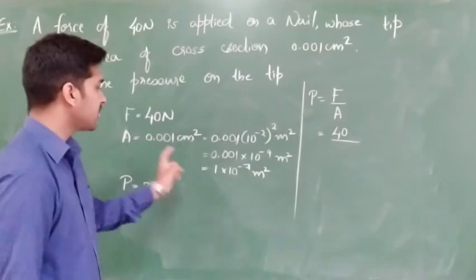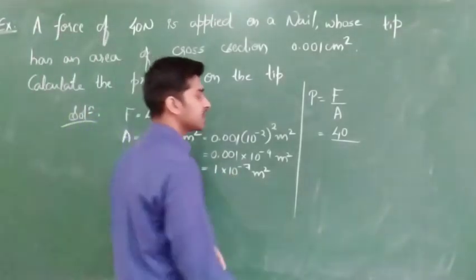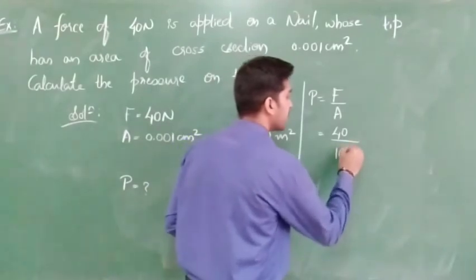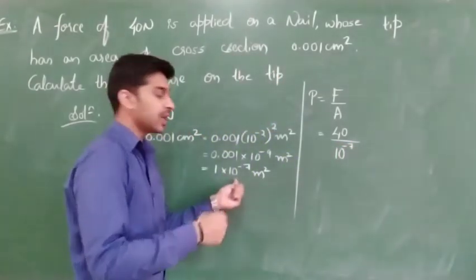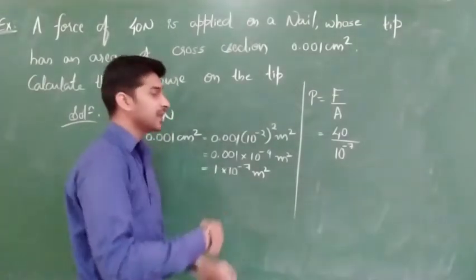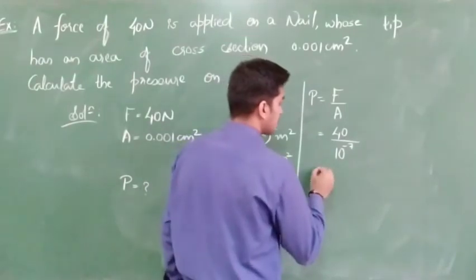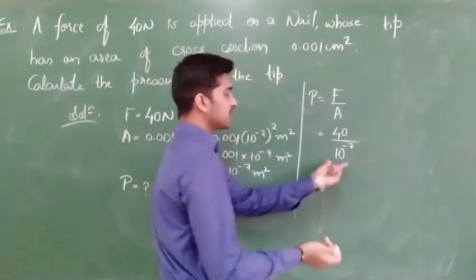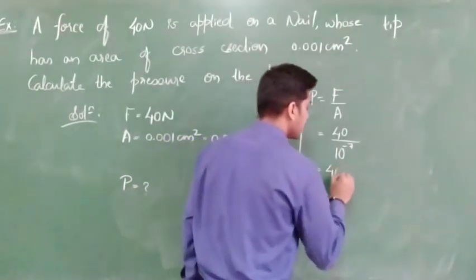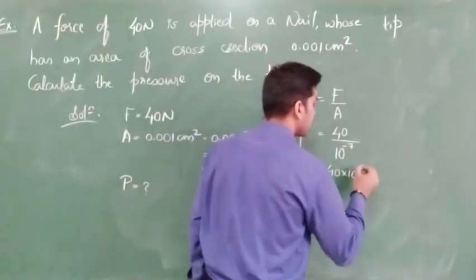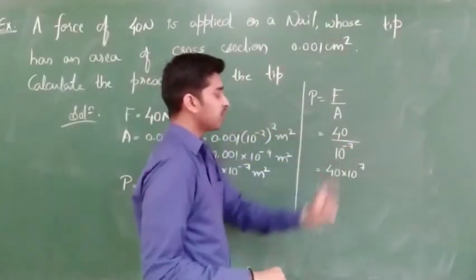How much did we calculate? How much did we get in SI unit? 1 into 10 to the power of minus 7, or I can write it directly as 10 to the power of minus 7, because 1 into x, x may be anything, that value will turn out to be x only. So 40 divided by 10 to the power of minus 7 means, finally, this 10 to the power of minus 7 I will take to the numerator. What will happen? 40 into 10 to the power of plus 7. Correct? 40 into 10 to the power of plus 7.